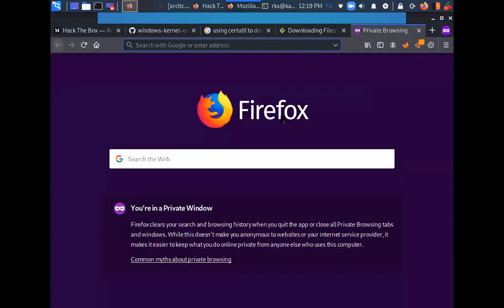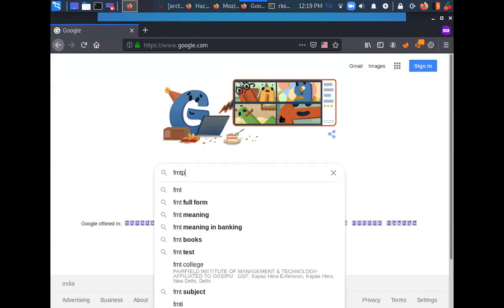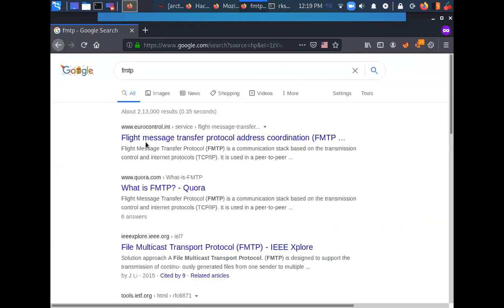Let's see if we are able to understand anything by FMTP. What is FMTP? Flight Message Transfer Protocol. File Multicast Transport Protocol, FMTP.